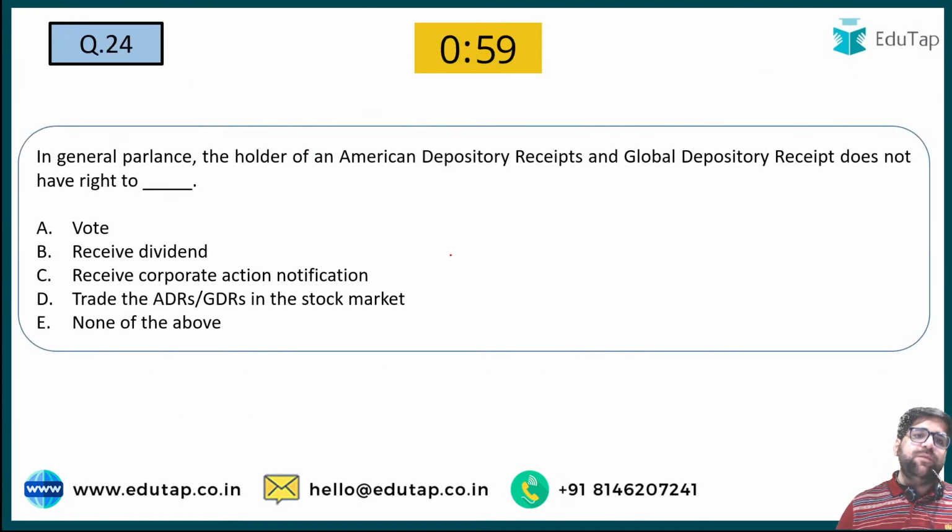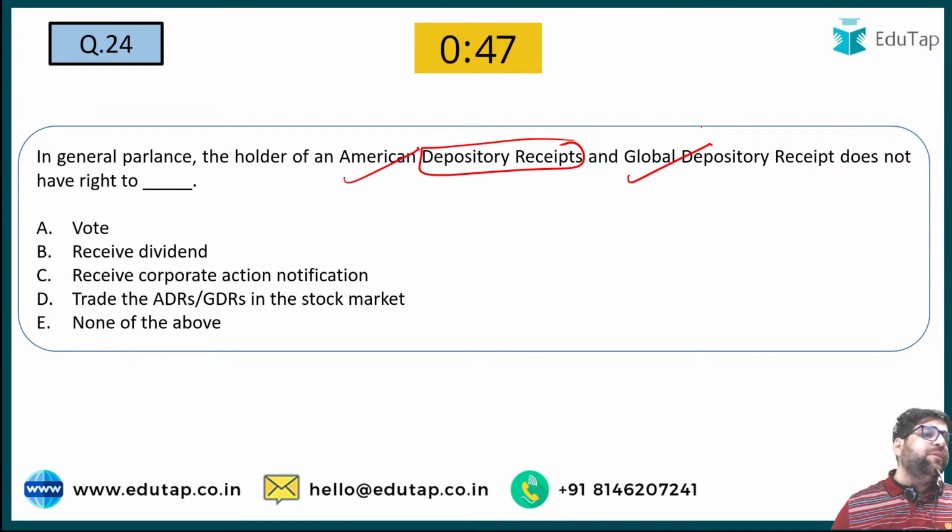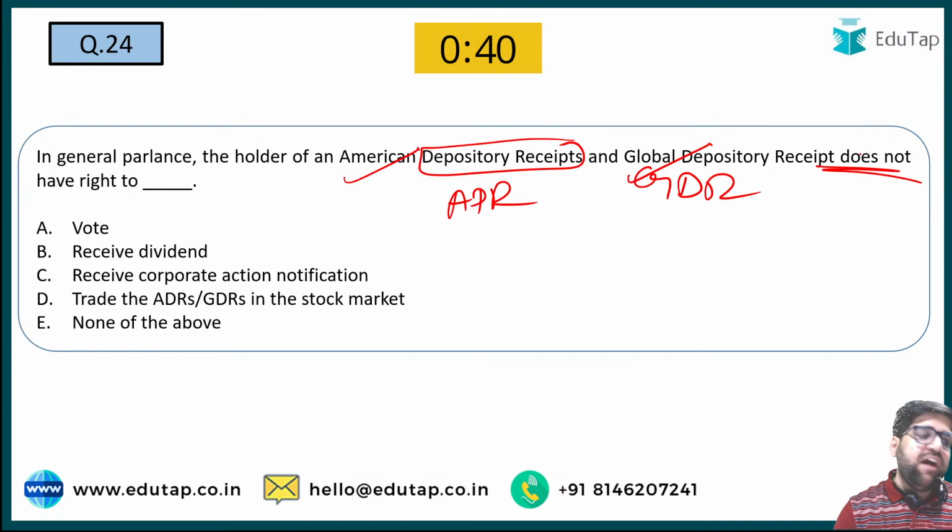Now we are coming to question number 24. This is regarding depository receipts. So mainly there are two, but in Indian context there are three as well: American depository receipts and global depository receipts. So you have to tell me the holder of ADR, and this also applies to GDR, does not have the right to. Let's see who gives me the right answer for question 24. Question 24, everyone. Let's see who gives me the right answer.